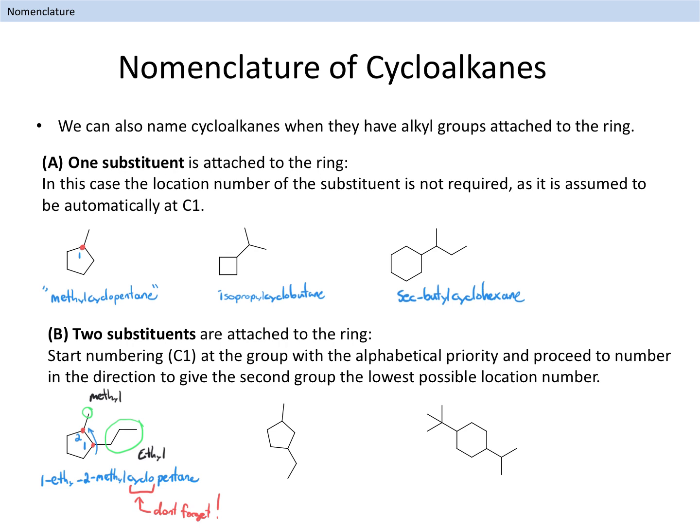So the name for this compound is 1-ethyl-2-methylcyclopentane. Notice that I do need to include the location number 1 for the ethyl group in the name here, because we have more than one substituent. In the next example, we also have a methyl and an ethyl group, but the location numbers are 1 and 3. The name is shown below the structure.